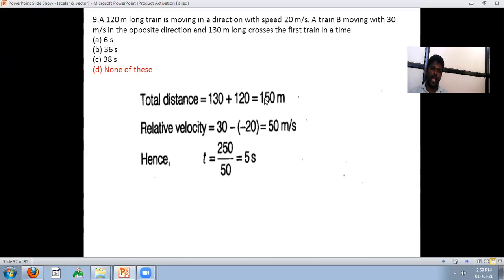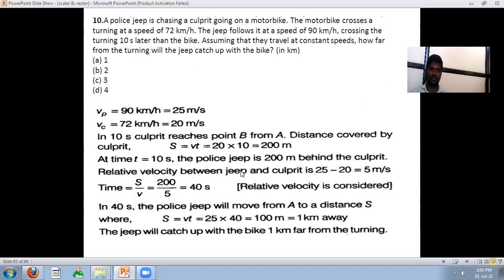By mistake I wrote the addition as 150, but the addition is 250. Then T is equal to 250 upon 50, that is 5 seconds. In this problem, 5 seconds is not an option. Then the answer will be none of these.